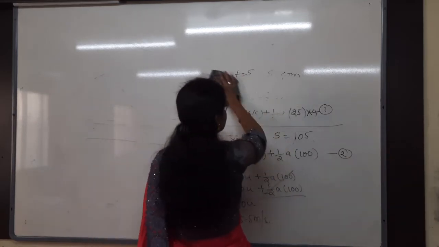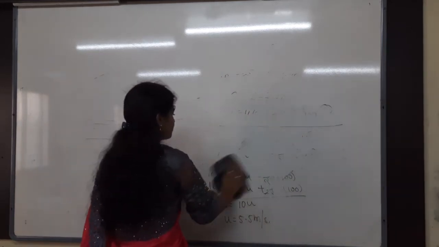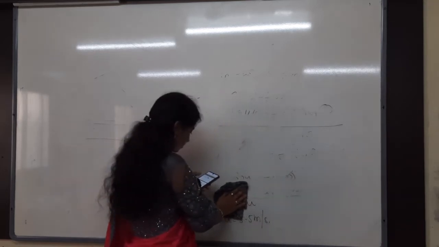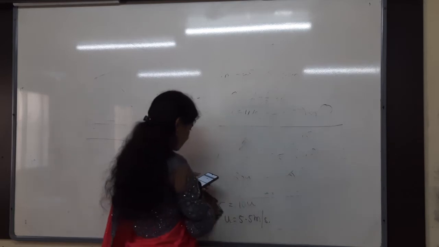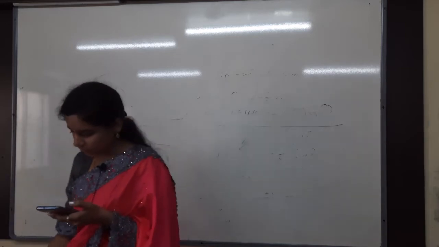With what minimum velocity should the man start running to catch the bus? Options: 12 meters per second, 14 meters per second, 15 meters per second and 16 meters per second.